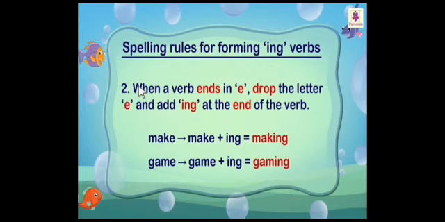Rule number 2. When a verb ends in e, drop the letter e and add ing at the end of the verb. For example, make, making, game, gaming. Here, students, notice carefully that both words end with the letter e, and e is dropped and ing is added to the verbs to form ing verbs.